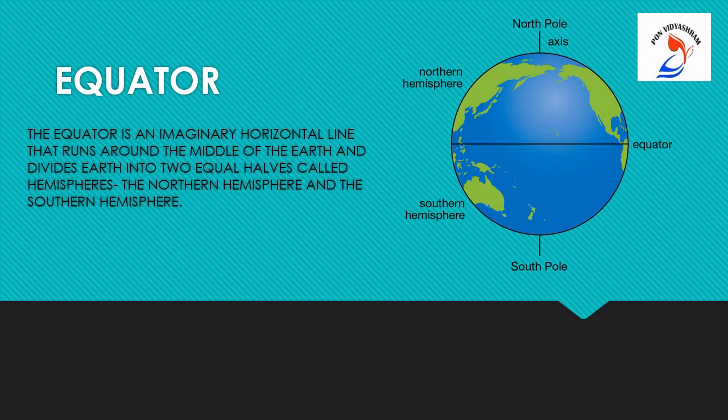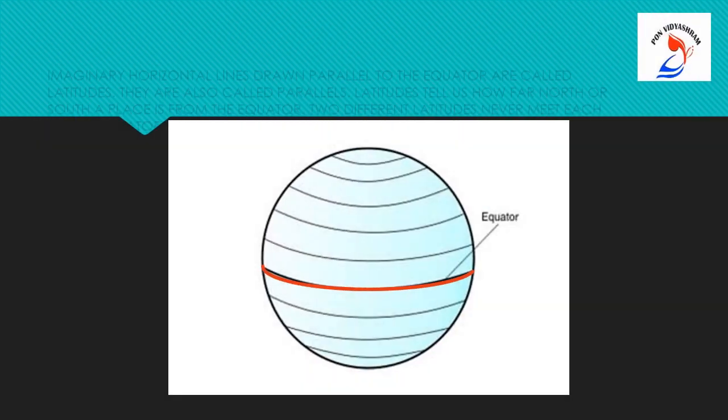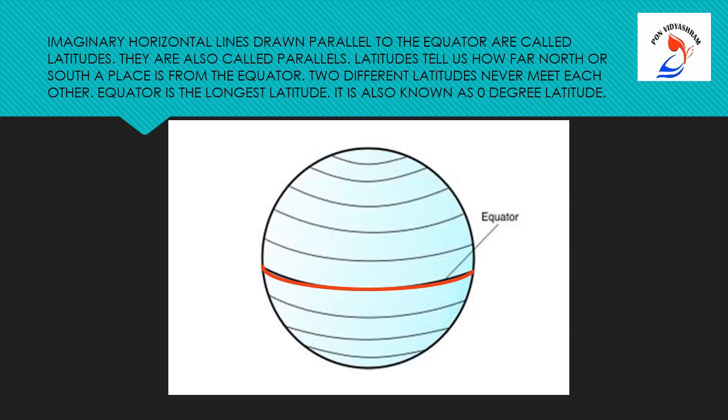First, we'll see about the equator. What is an equator? The equator is an imaginary horizontal line that runs around the middle of the earth and divides the earth into two equal halves called hemispheres, the northern hemisphere and the southern hemisphere. Observe the picture, children. The red line is the equator.